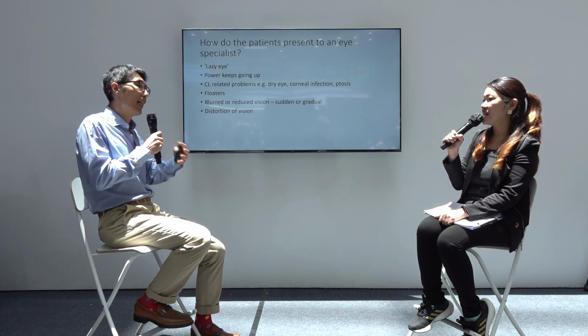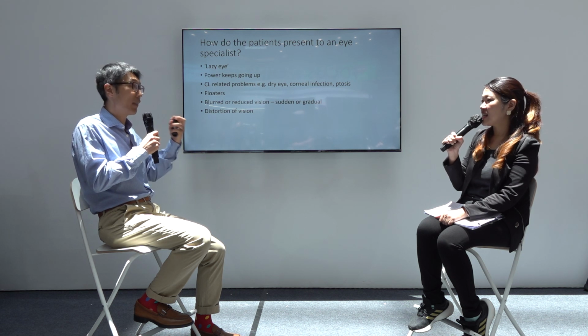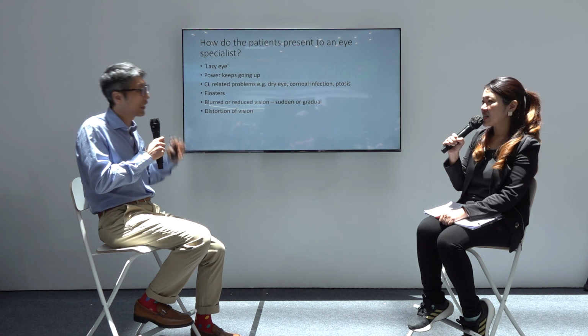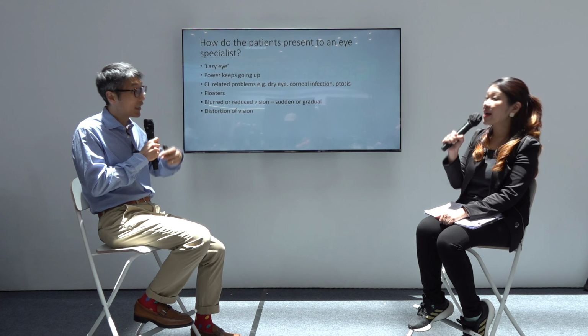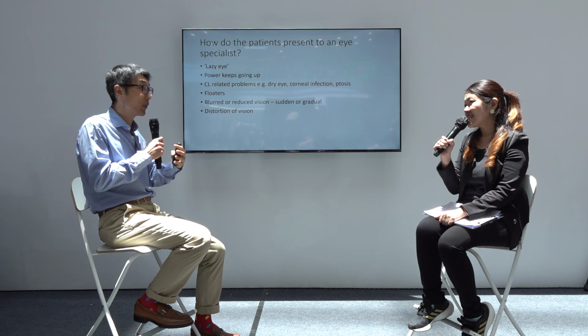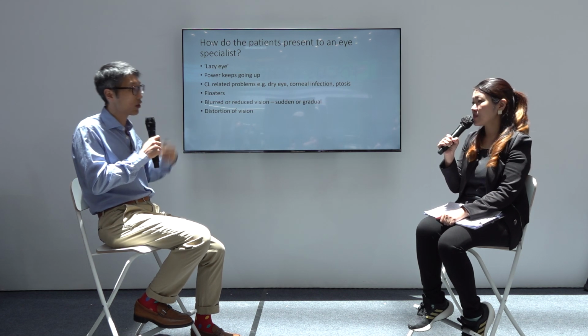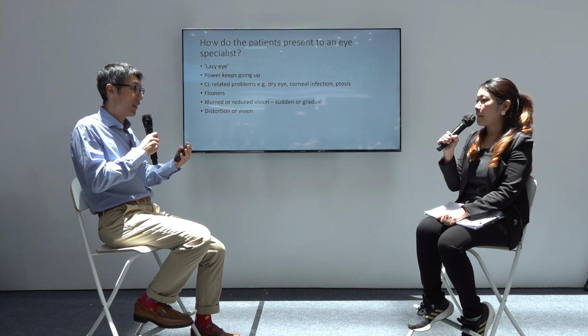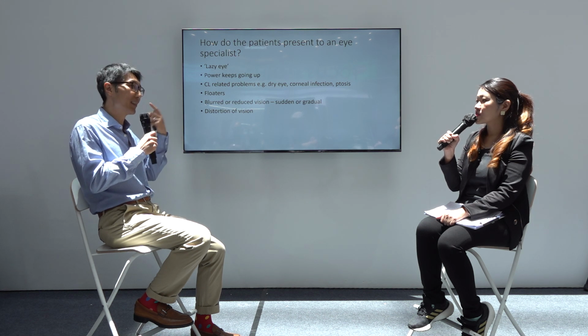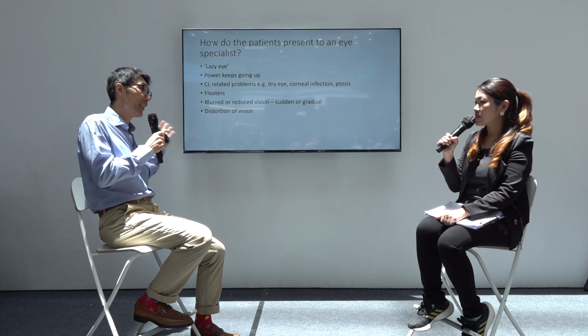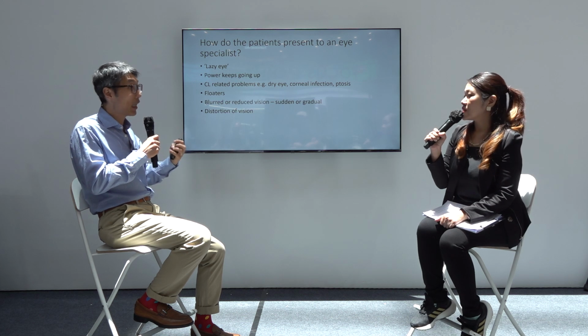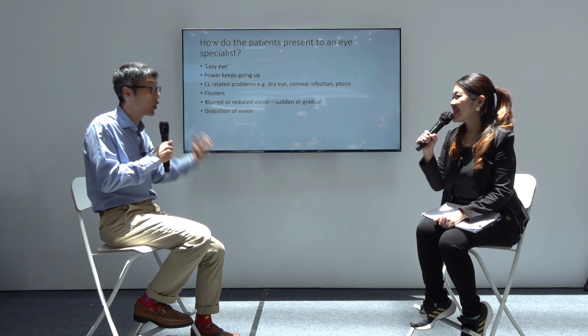It's not unusual for some patients to have very high myopia in just one eye. Again, we don't fully understand why it's just one eye. The other eye seems to be okay, but one eye has very high myopia. So it's quite common when patients come in, they say, this one eye I cannot see for very long, maybe since childhood. And then when we check, we find that actually it's because it's very, very short-sighted.